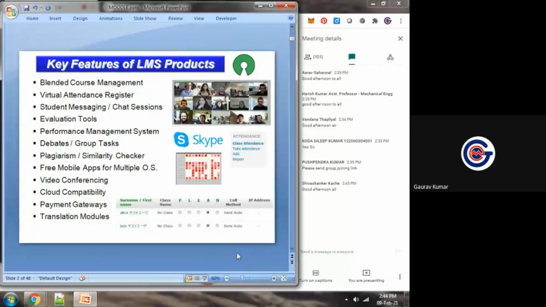So Google Classroom is okay, that is a very powerful tool, very easy to use, cloud-based application, but it is not so much flexible. If we want to integrate so many things, if I want to integrate virtual attendance register, it is not available.